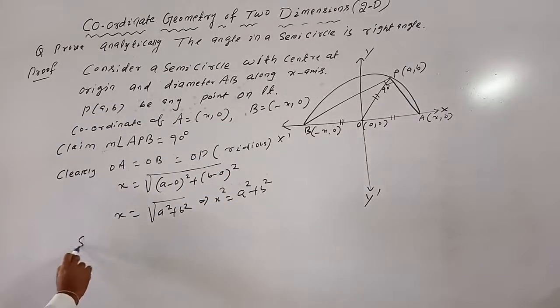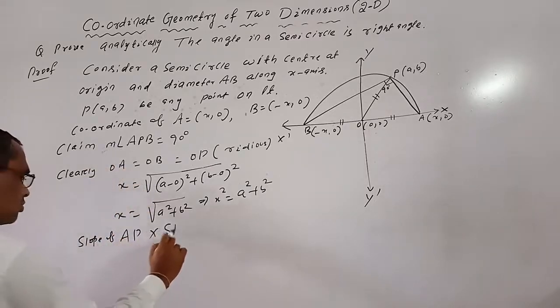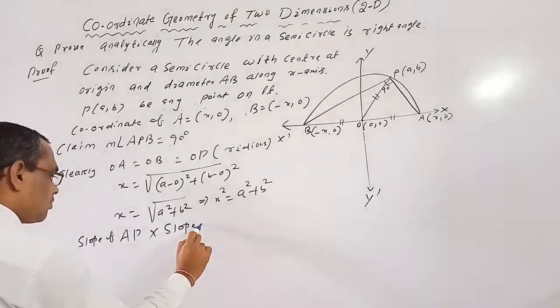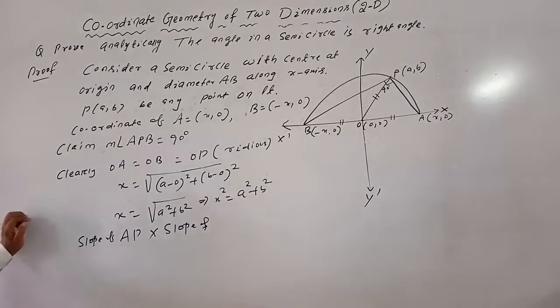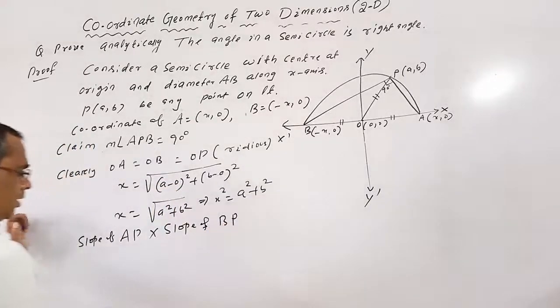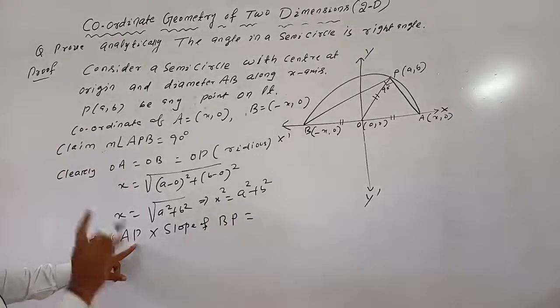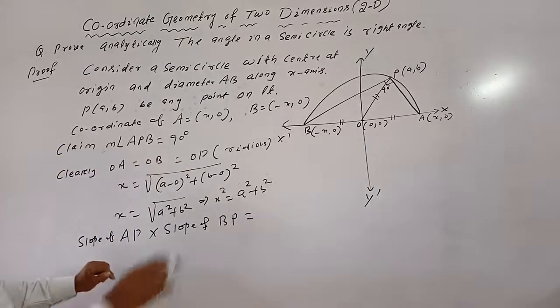So we take slope of AP into slope of BP. What is slope of AP? Slope of AP means y coordinate difference by x coordinate difference.